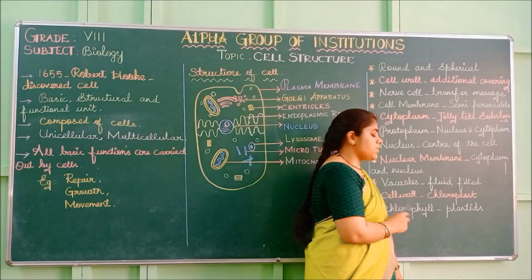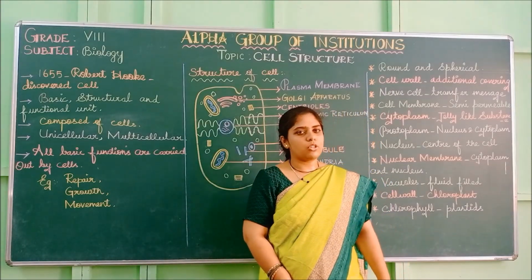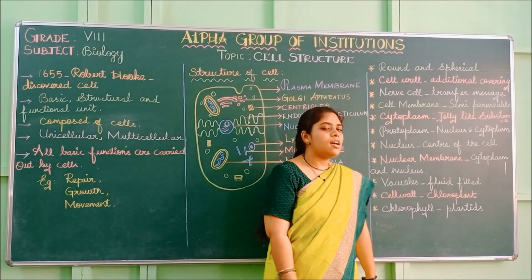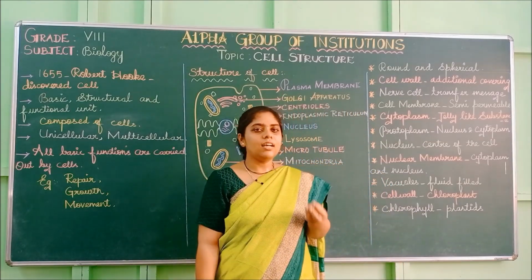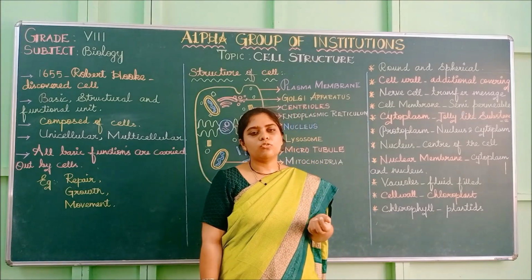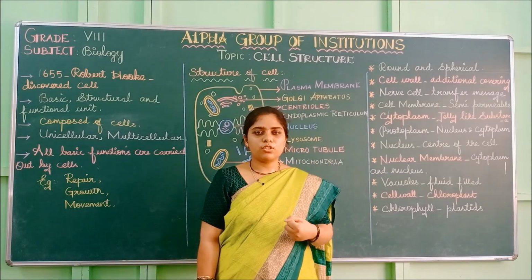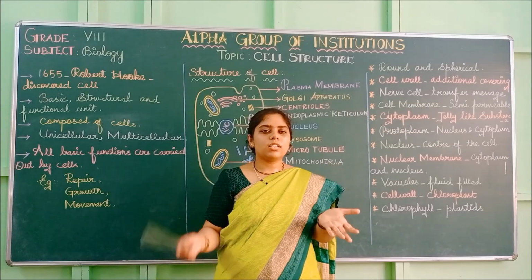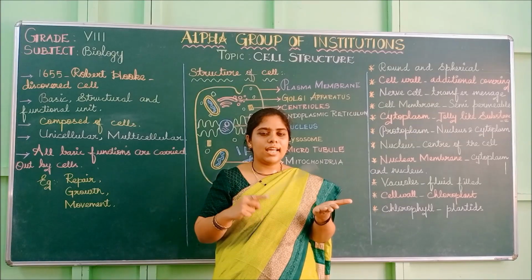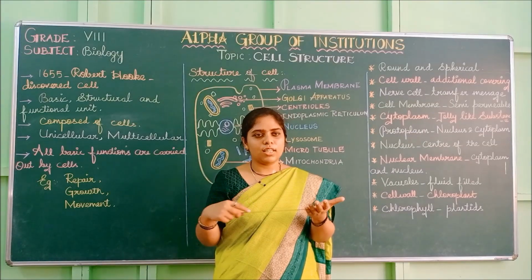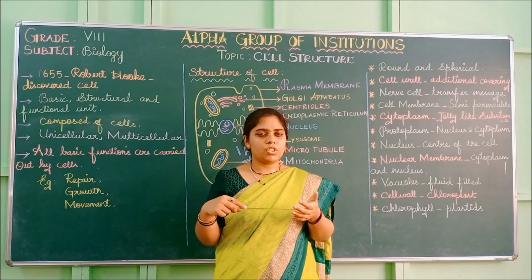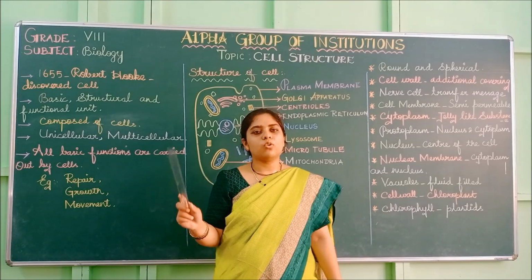And cell wall. The cell wall is present in plant cells, not in animal cells. The chloroplast is present in plant cells. It is a green plastid. The chloroplast gives chlorophyll, and the chlorophyll helps in the process of photosynthesis. In the presence of sunlight, water and carbon dioxide, they will produce starch for their nutrition supply. So they produce their own food.